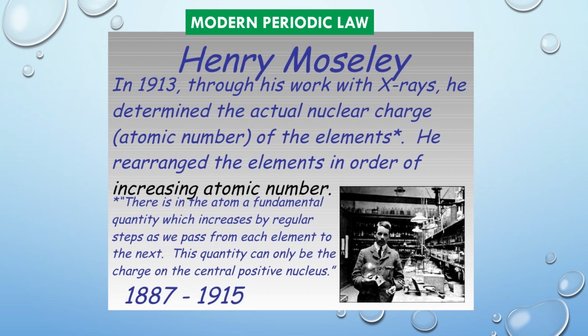As is well known, atomic number of an element is equal to the number of protons present in the nucleus, or the number of electrons present outside the nucleus of the atom of the element. The periodic law was therefore modified. The modern periodic law may thus be stated as: the properties of elements are periodic functions of their atomic numbers.